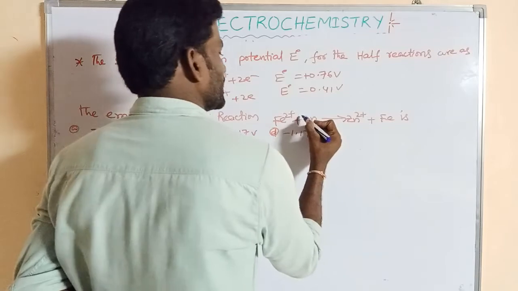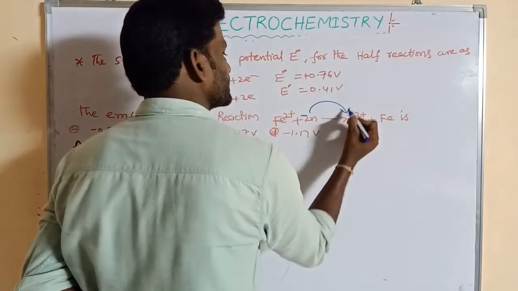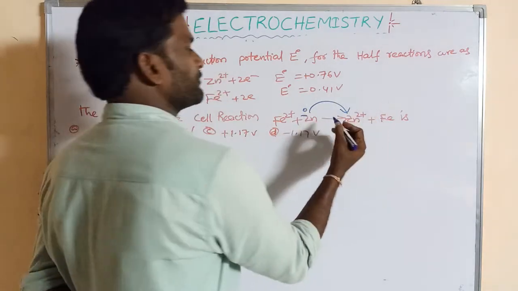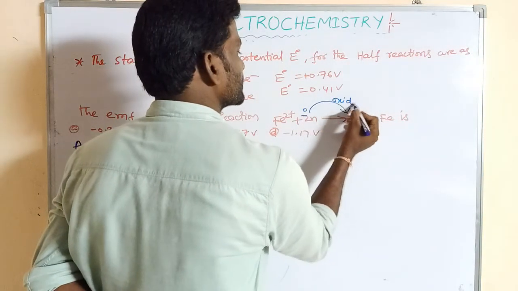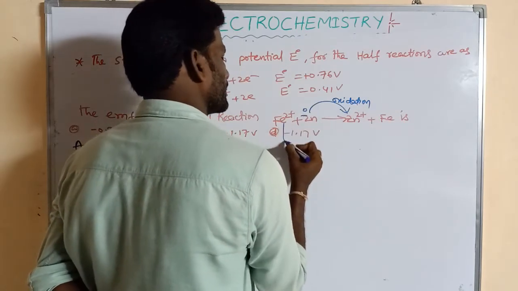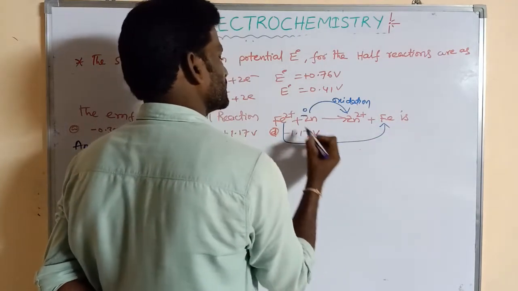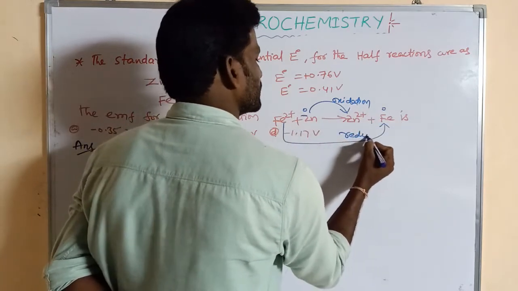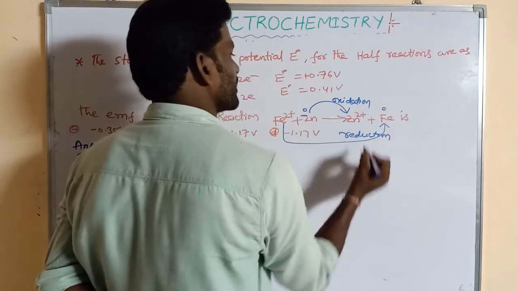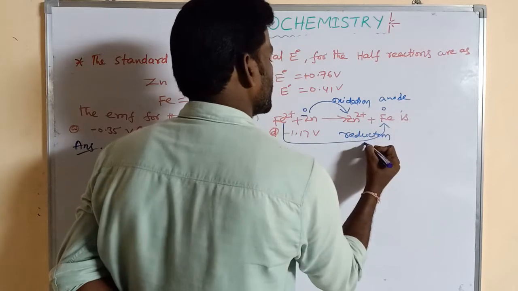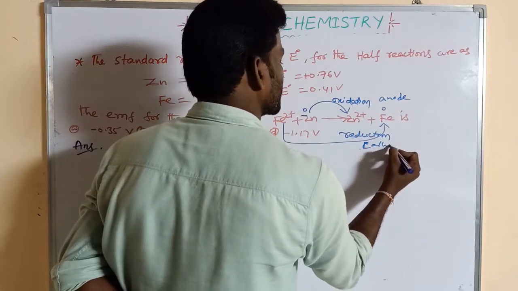Here the zinc electrode undergoes oxidation, 0 to plus 2. That means the oxidation state increases from left to right. That is oxidation of the cell. Here Fe2 plus gains 2 electrons, plus 2 to 0. That means the oxidation state decreases. That is reduction. So this is the reduction of the cell, and that is the oxidation of the cell. Oxidation takes place at the anode, so reduction takes place at the cathode.